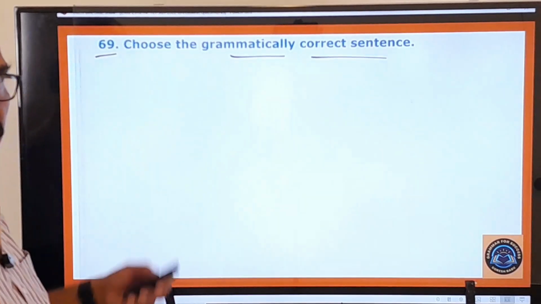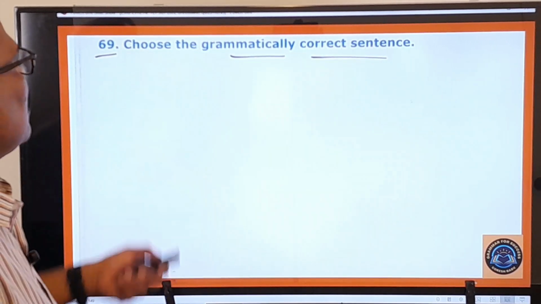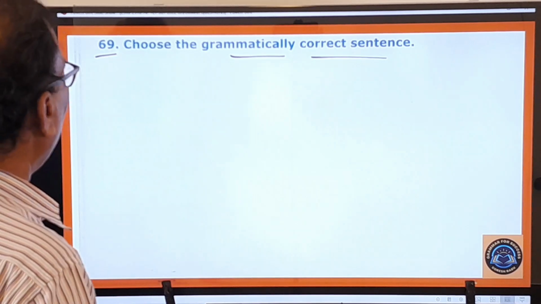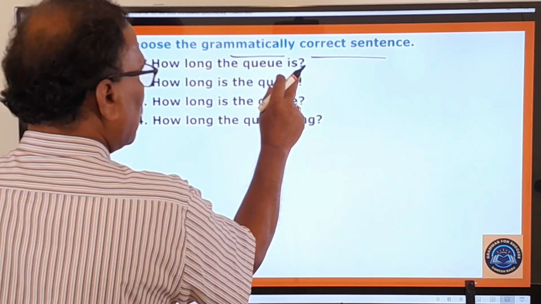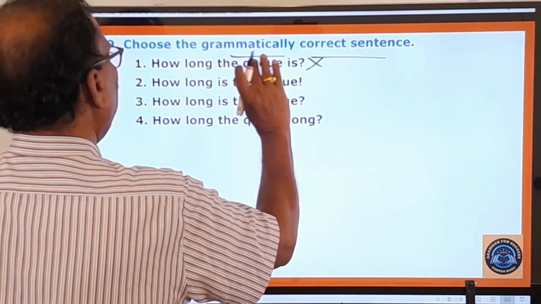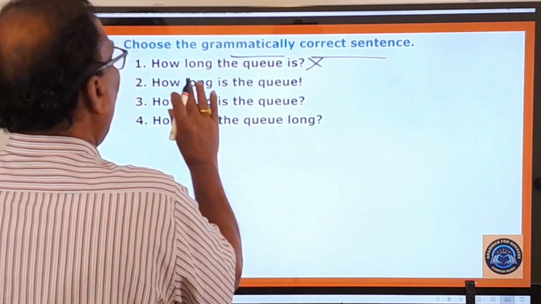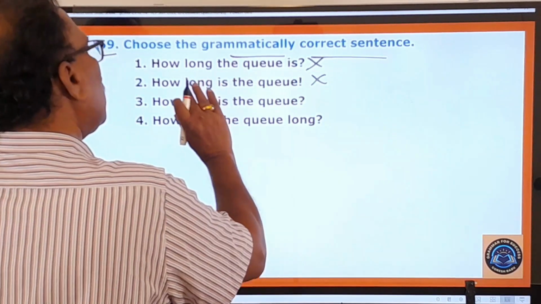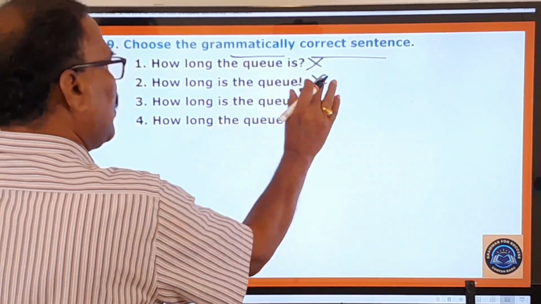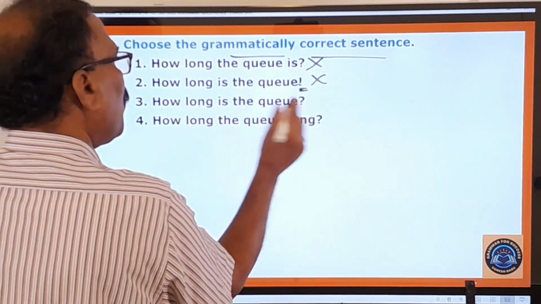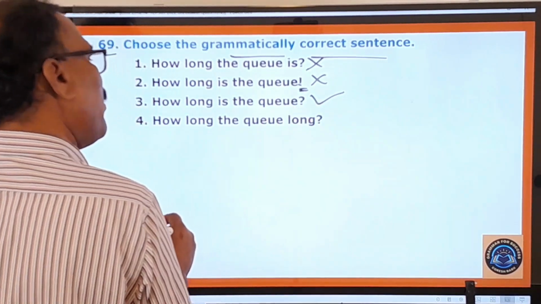Again, the same question is asked here, and let us look at the given sentences. Okay, what are the given sentences? How long the queue is? No, this is not the grammatically correct sentence. How long is the queue? No, this is grammatically correct, but the punctuation mark is wrongly used. Okay, that's why this is wrong. How long is the queue? This is absolutely correct, grammatically correct.